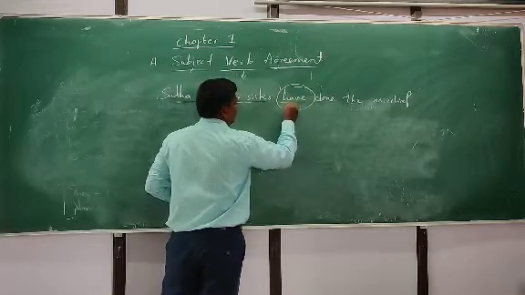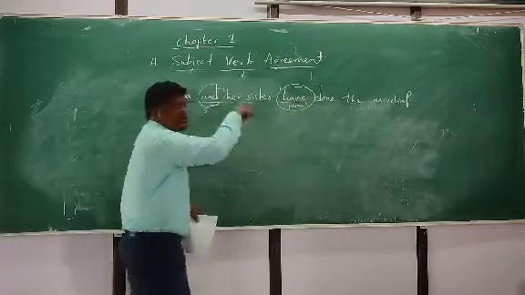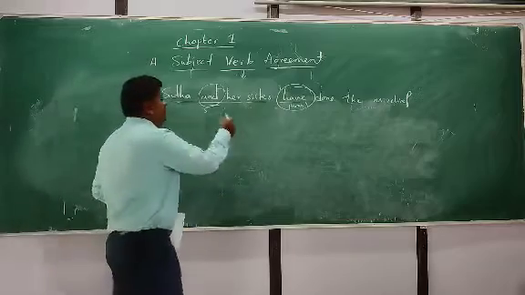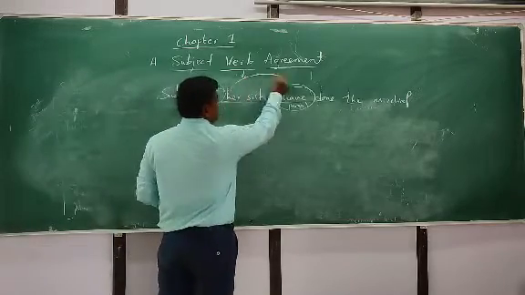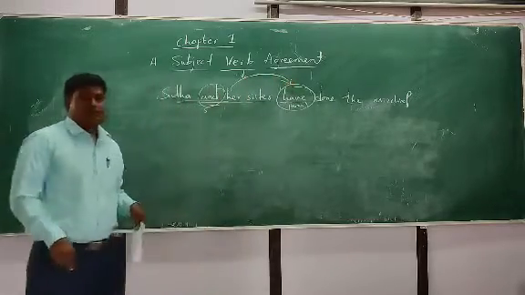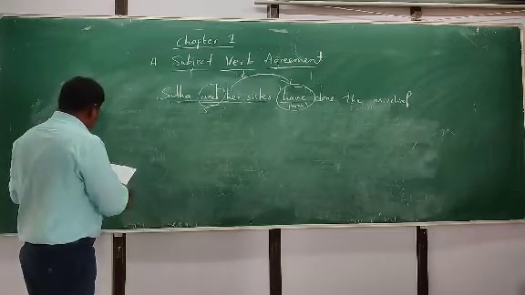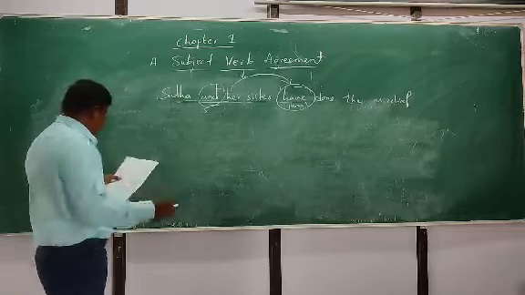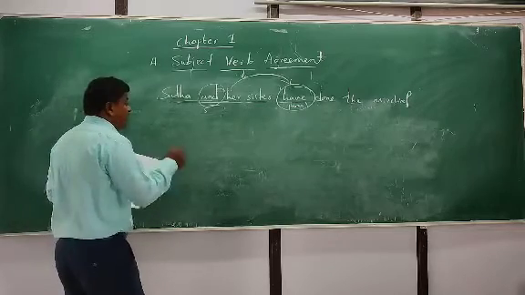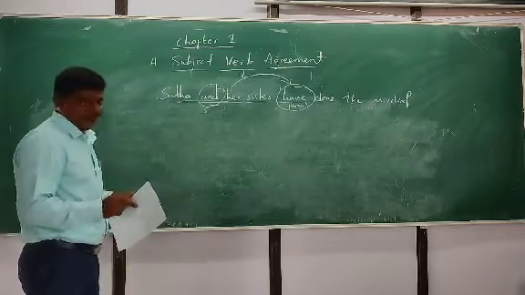So that's why we are using here the plural auxiliary, the plural helping verb. So this subject agrees with this verb, have done.